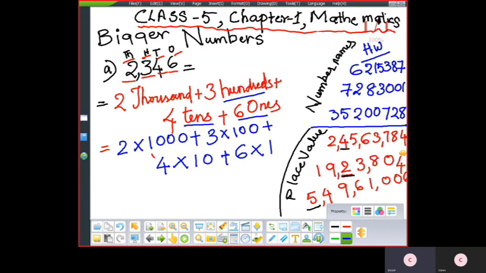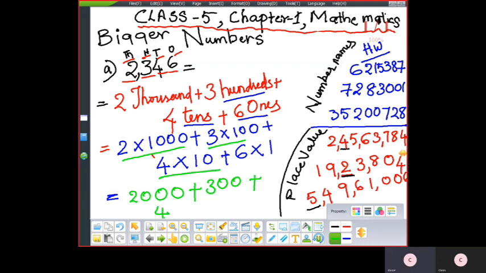Yes, this is the second method. What is the third way? Third way. 2 into 1000, you can combine it as 2000 plus 3 into 100, 300 plus 4 into 10, 40 plus 6 into 1, 6.